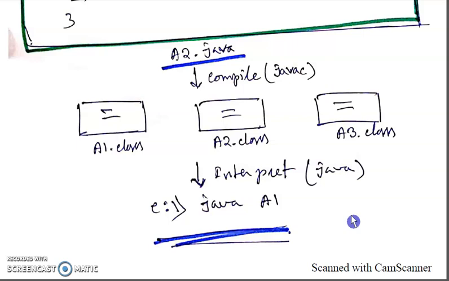If there is no public class, then you can give any name to the source file, but at interpretation time you have to mention the class name where you have written the main method. I hope I have cleared your doubt, and this is a very important concept throughout your career. Please remember it, and it is a very common question that can be asked in your interview board.